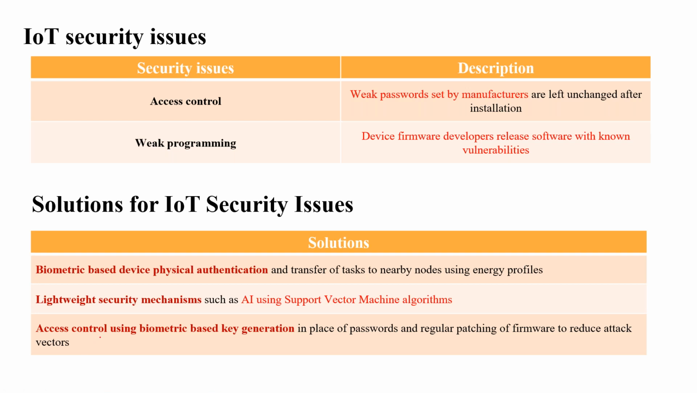Next is access control using biometric-based key generation. Biometric-based key generation is used in place of passwords, because passwords are easily hacked. So biometric-based key generation is used, and it resolves some issues regarding IoT.